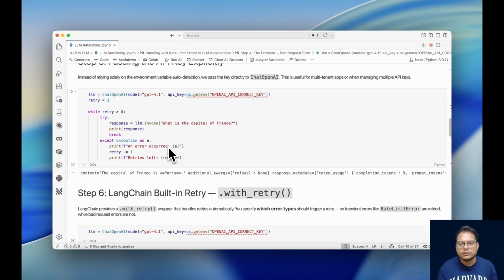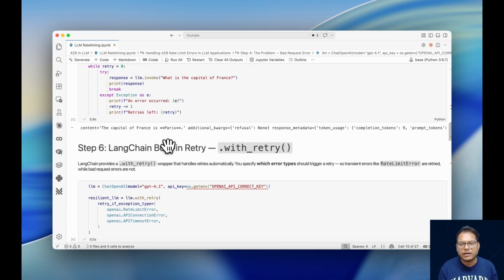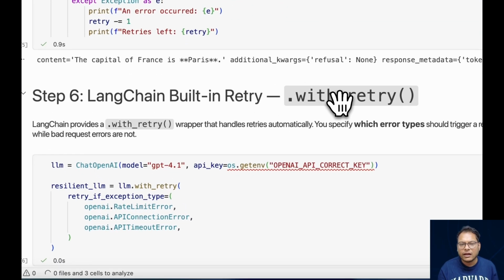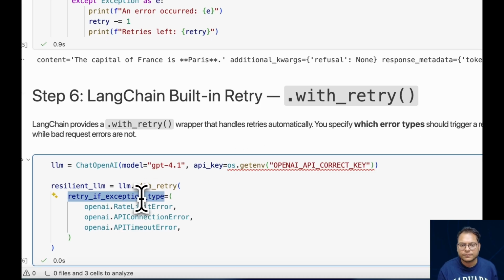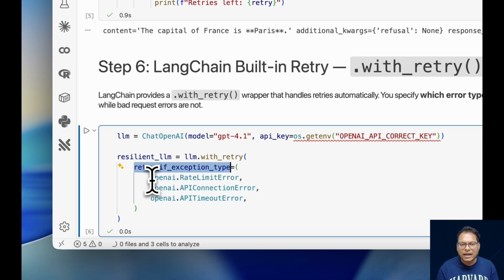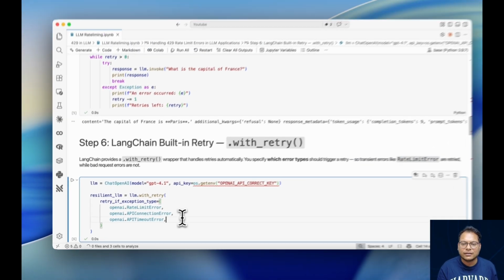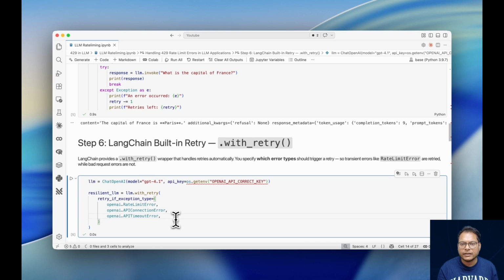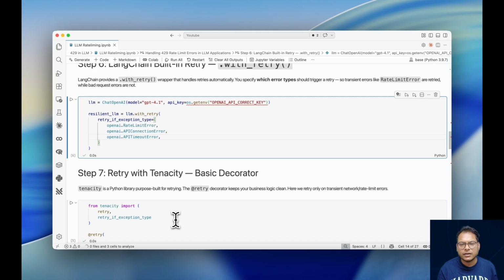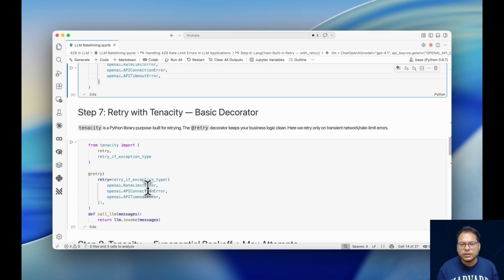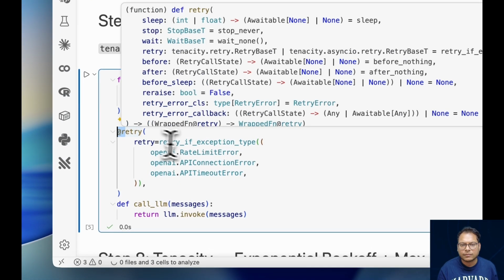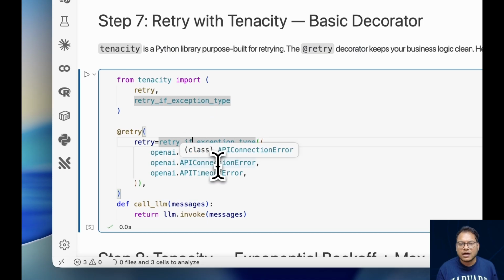And that's something which is possible using Langchain's Runnable.with_retry functionality that has a retry_if_exception_type argument inside. So we can pass in the kind of error we would like to retry for. The with_retry functionality has been there in Langchain since version 0.1 and it uses tenacity internally. So we get the same retry behavior without writing the decorator code ourselves which tenacity uses. If you still want to use tenacity, you can pass in this argument to the decorator of tenacity. Now this controls which errors are retried.